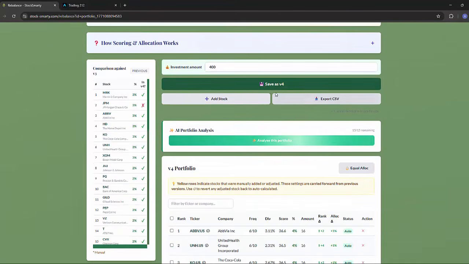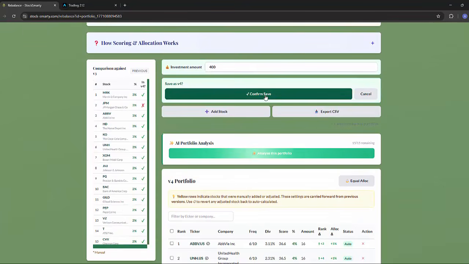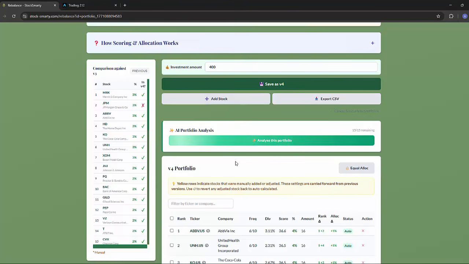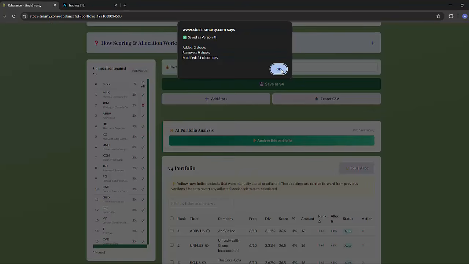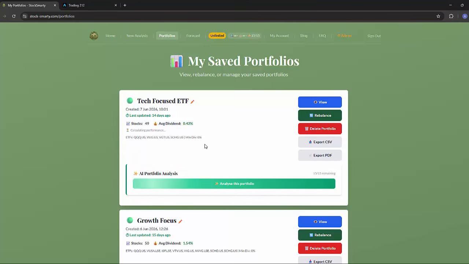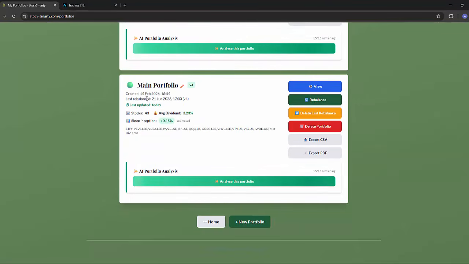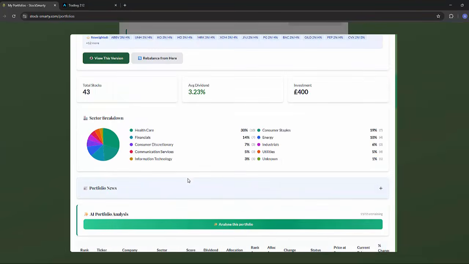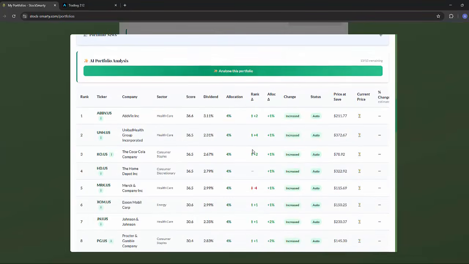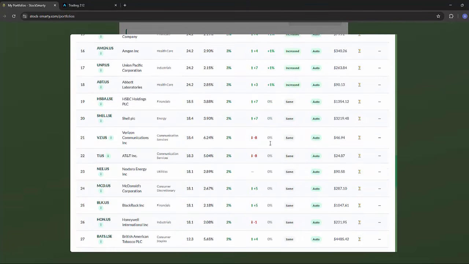So what I can do now, I can save this version as version 4 because this is my new version. Okay, and once this saves, again, I'm on my new version 4, it tells me when I've updated it today, and then when I go into my view, I can quite simply see now what has changed and what I need to do in my Trading 212 platform. So, for example, AbbVie previously was at 3%, the new allocation is 4%, so I know quite clearly I need to go through these and change the percentages.